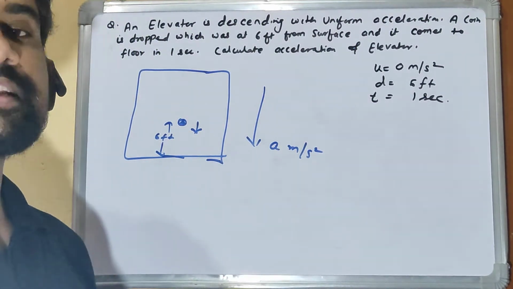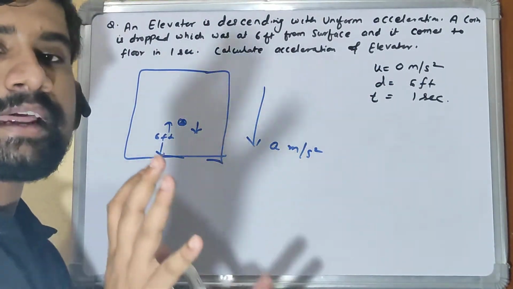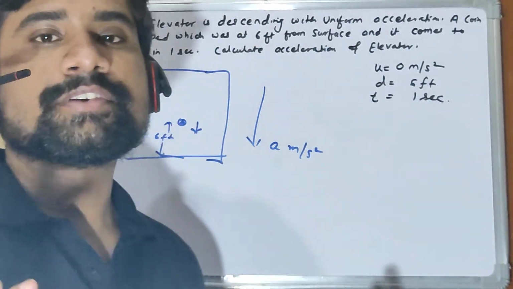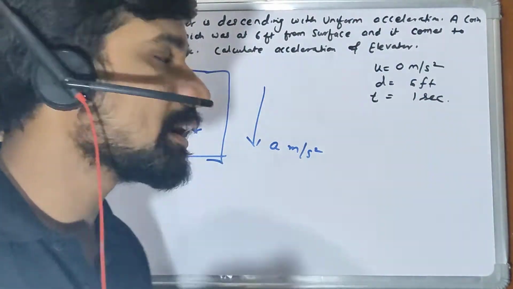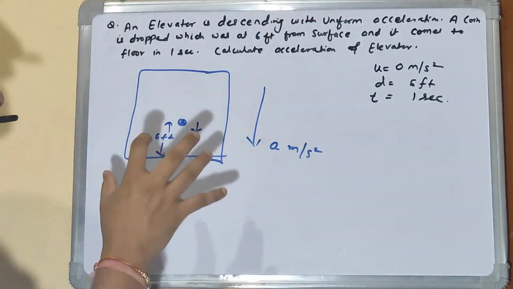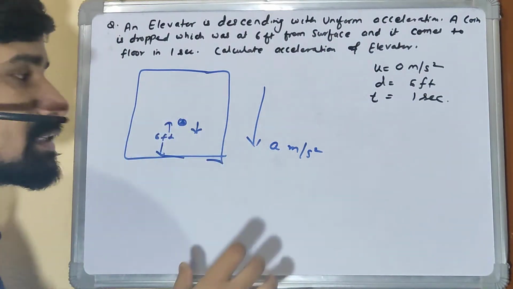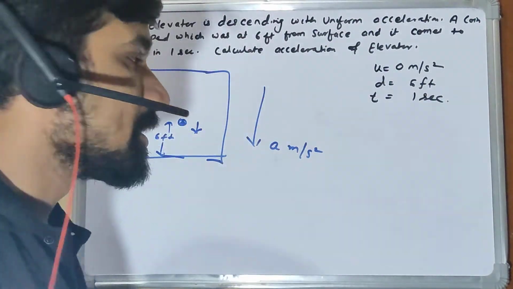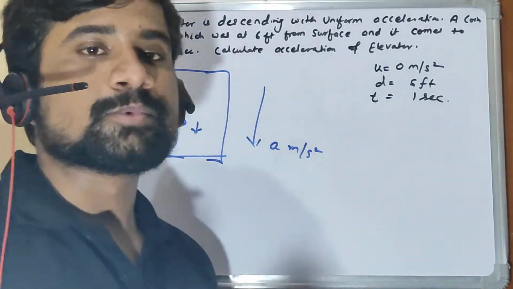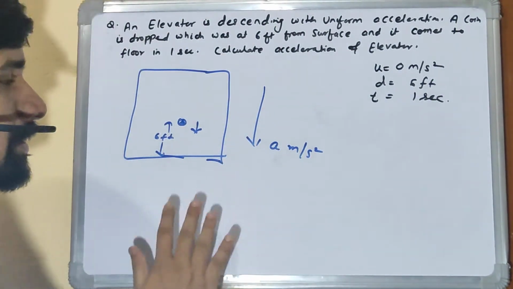So how is this elevator affecting the dropping of the coin? Think, if this elevator were stationary, this coin would have dropped with the acceleration due to gravity. There was nothing else in the picture. But since this elevator has an acceleration, we need to consider this acceleration and think from the elevator's point of view, because the motion of the coin is affected by its reference, which is the elevator. So to make things simple, we will apply the concept of relative motion here. We need to find the acceleration of the coin with respect to this elevator.